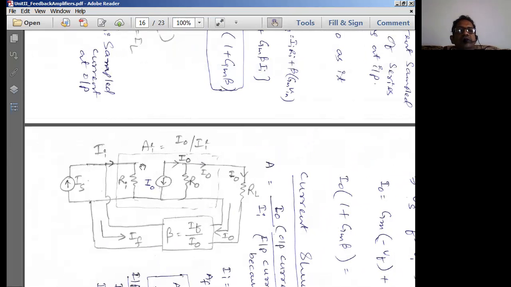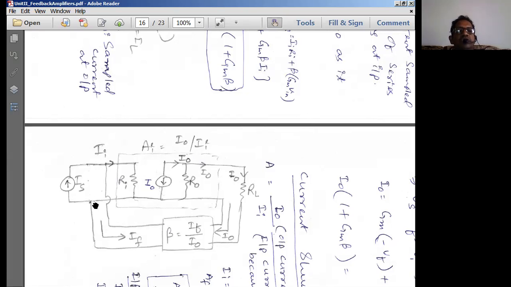Since output is taken as current, we replace the output circuit by a current source, where I naught is the current value and R naught is the internal resistance of the current source. Next, it is shunt mixing, so it is applied like a shunt mixing.